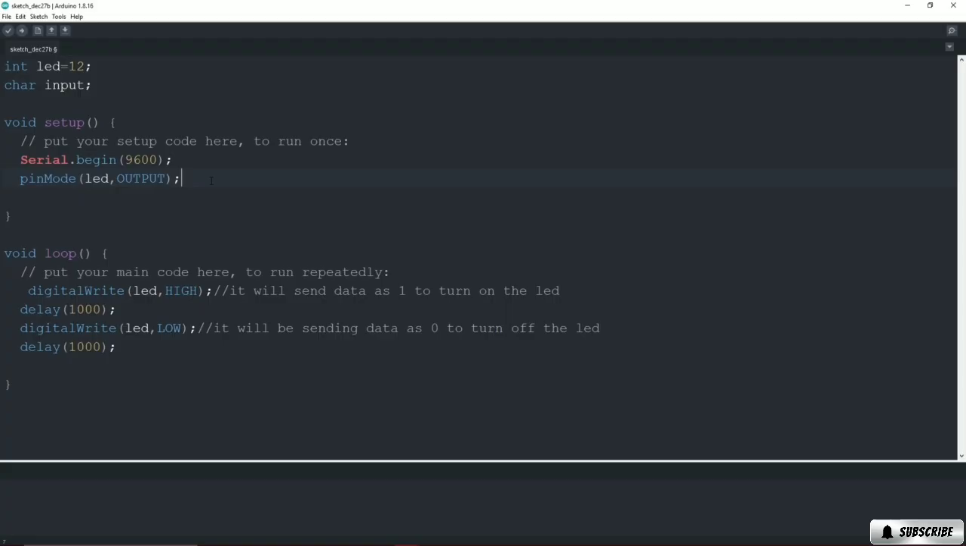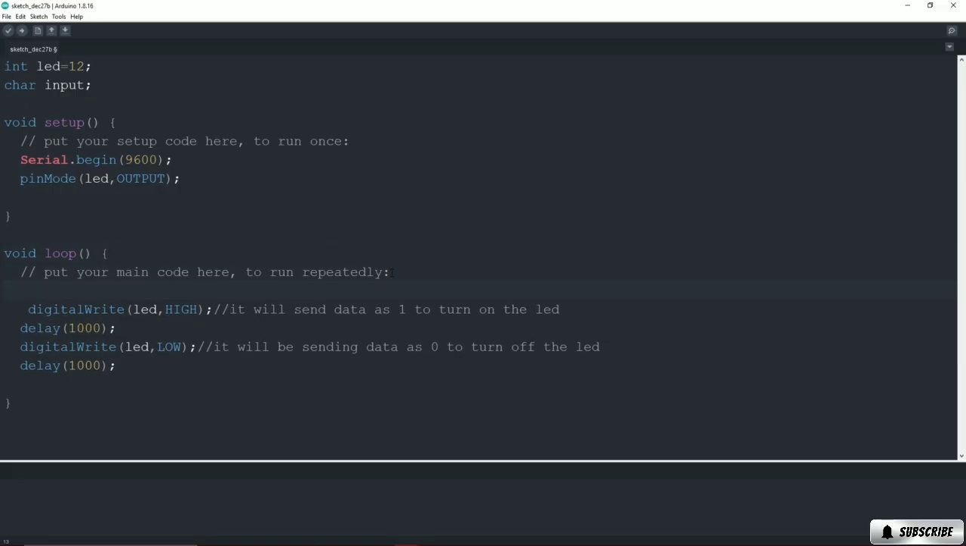So let's move towards the void loop and try to get the input from the user. In here, before this digital write, we will type input equals to serial.read. Using this function, we are going to be reading the data from the serial monitor, and we will write it in this format, and I will add a semicolon at the end of it.